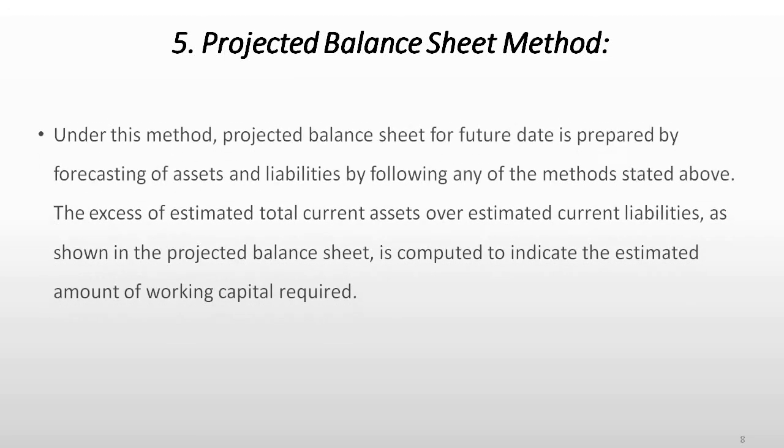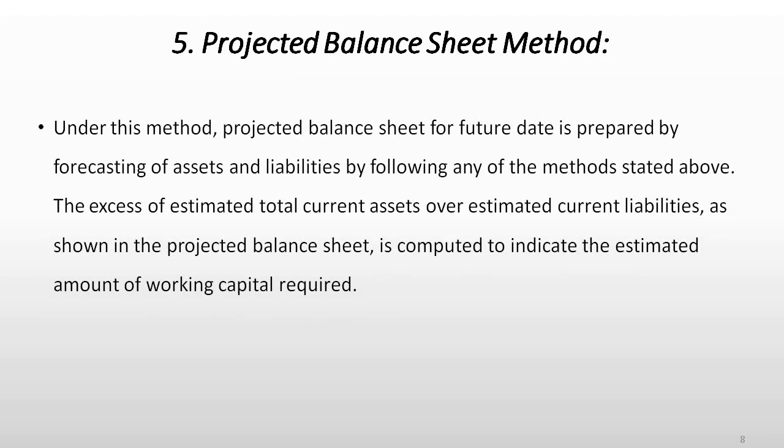Fifth one, projected balance sheet method. Under this method, projected balance sheet for future date is prepared by forecasting of assets and liabilities by following any of the methods stated above. The excess of estimated total current assets over estimated current liabilities as shown in the projected balance sheet is computed to indicate the estimated amount of working capital required.